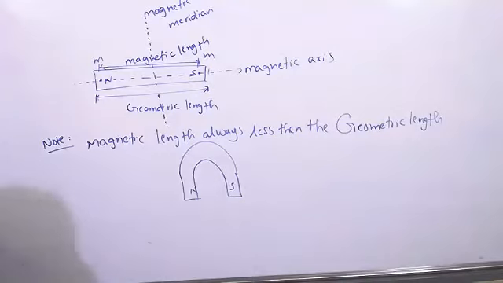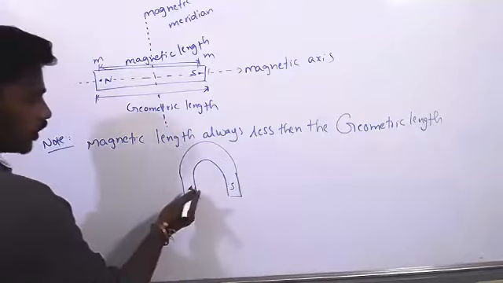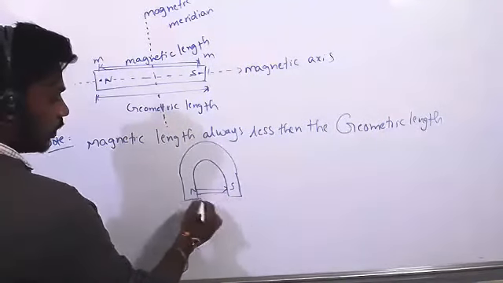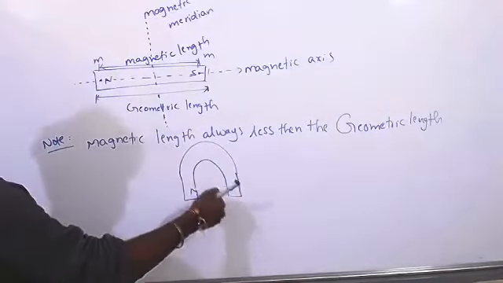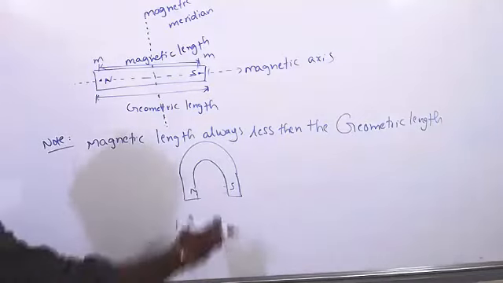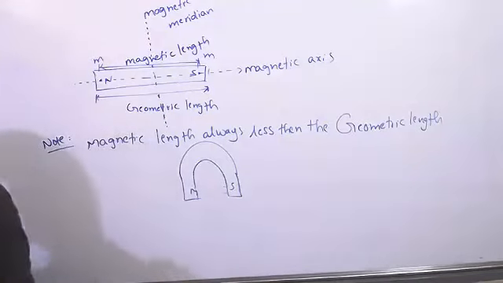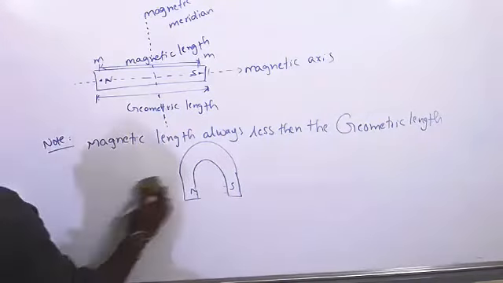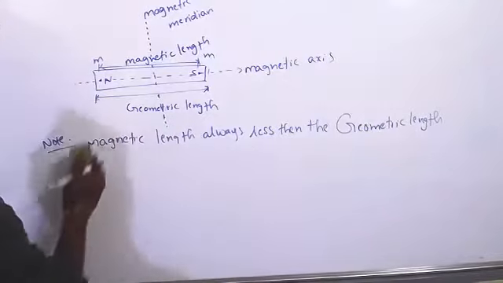Horseshoe magnet, sir. The horseshoe magnet has more power. Why? Because north and south are very near to each other. Magnetic lines pass from north to south, and these two poles are very near to each other, so it has more power than a bar magnet. We use the horseshoe magnet even in electric motors. Remember, this is the small information about the magnet.